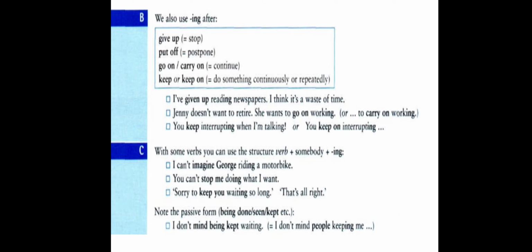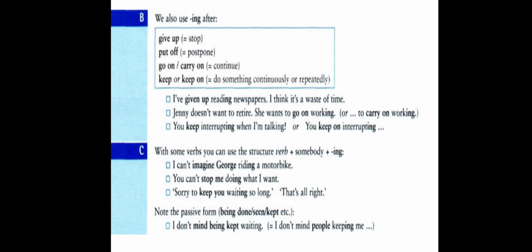First example, I have given up reading newspapers. I think it's a waste of time. Here in have given up, we have up, and up is followed by verb plus ing. Jenny doesn't want to retire. She wants to go on. We have on here, and it is followed by verb plus ing.